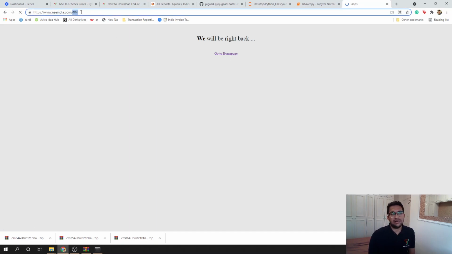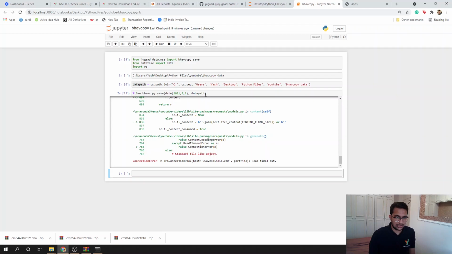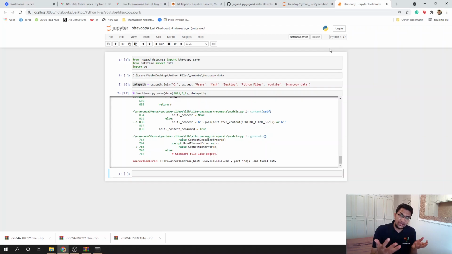Like it's a 404 error, which means the data is not found. So Jugaad data is not able to get you that. So probably you have a weekend. So when you are, let's say, downloading data for a date range, and if there is a Saturday, a Sunday, or a trading holiday in that particular range, you cannot download that data. You will have to handle this error, right? Somehow. So we'll talk about that as well.